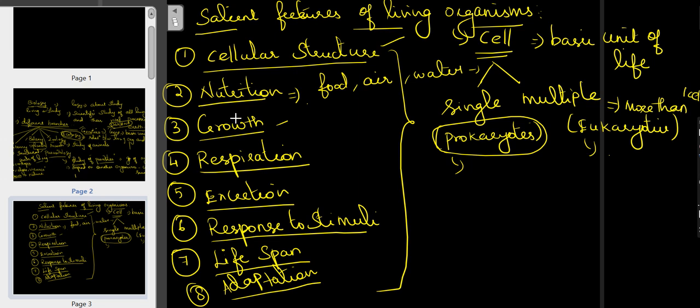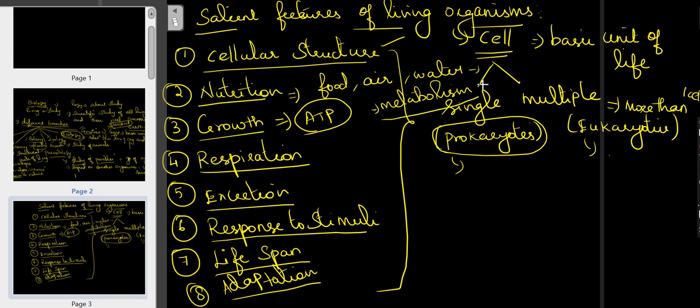Nutrition is the mode of getting nutrients for survivability. By the process of nutrition, we are getting energy in the form of ATP by the process of metabolism.